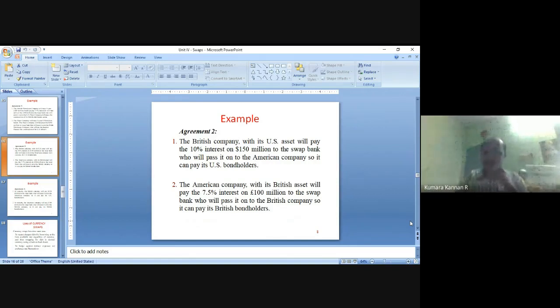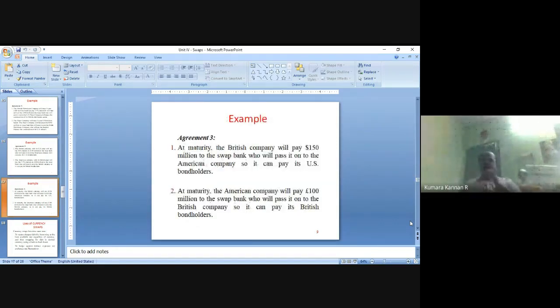They will pass this amount every year. This also will happen. This is the second major transaction, but this is an annual transaction. Every year it happens, right? At maturity, at the time of repayment, the British company will pay $150 million to the swap bank, who will pass it to the US Piper Company. US Piper Company will give it to the bank from where they raised the fund, right?